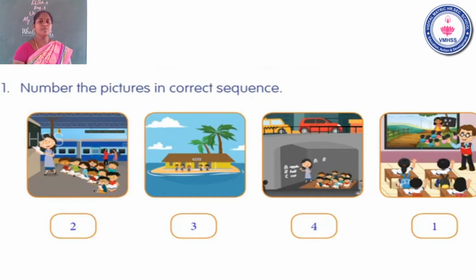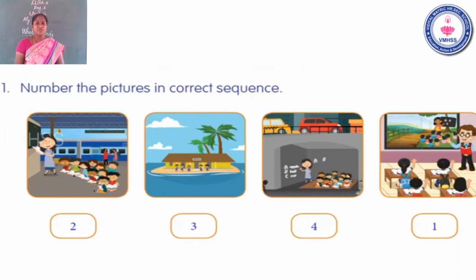Yeah, children, now number the pictures in correct sequencing. In the previous story, we learned about different types of schools. What is the first school we learned in the previous story?